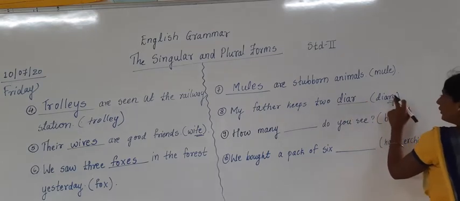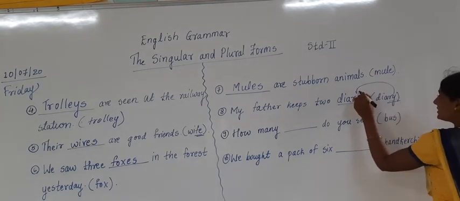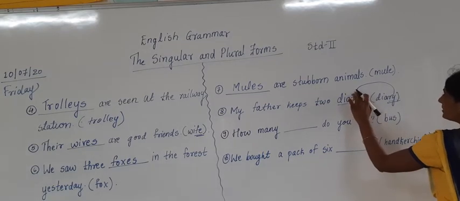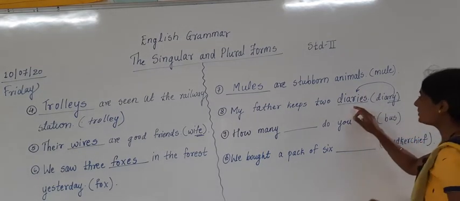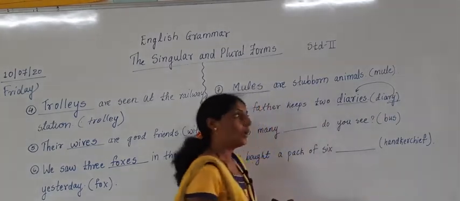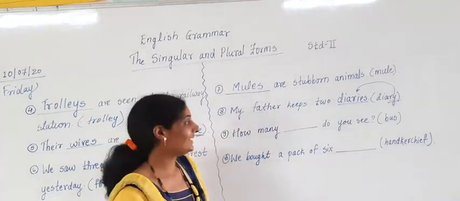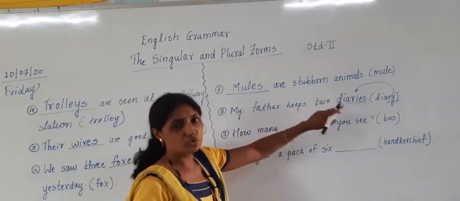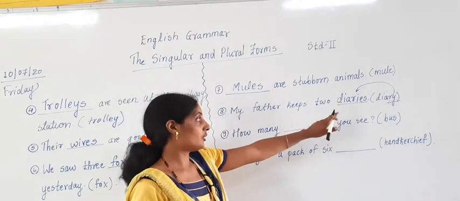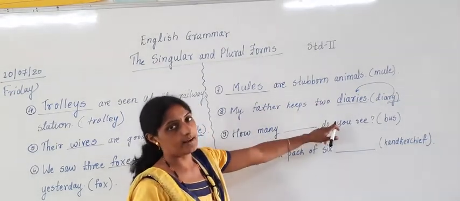Diary. Instead of Y we are going to write I and add ES. What is this word going to become? This word is going to become diaries. One diary, many diaries. Understood the rule? For words which are ending with Y letter, instead of Y we have to write I and add ES.